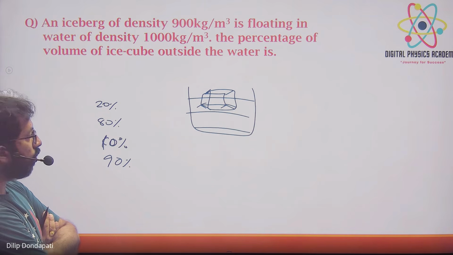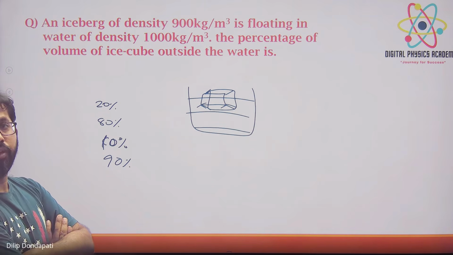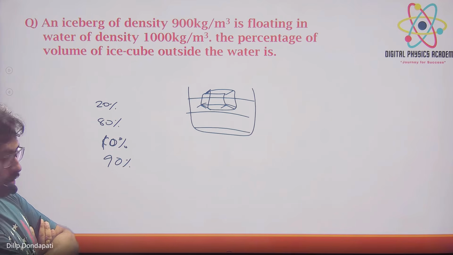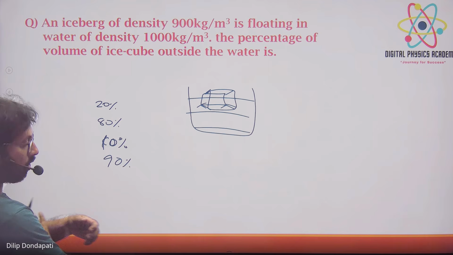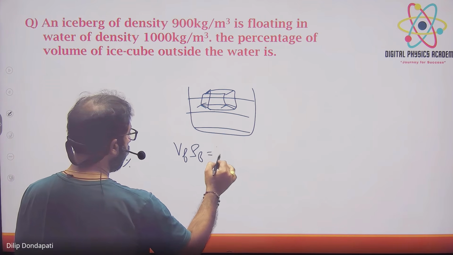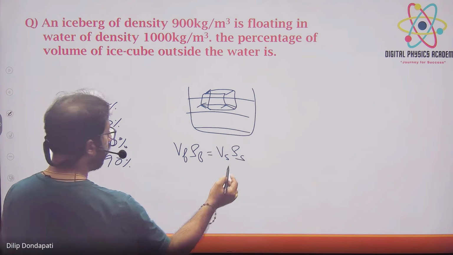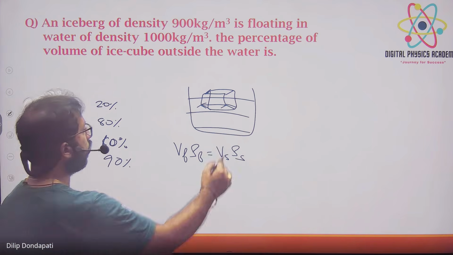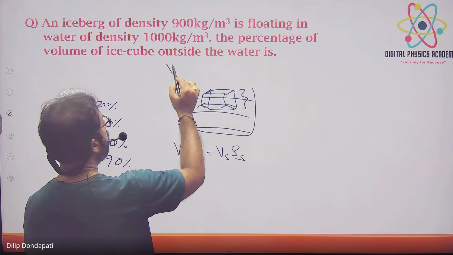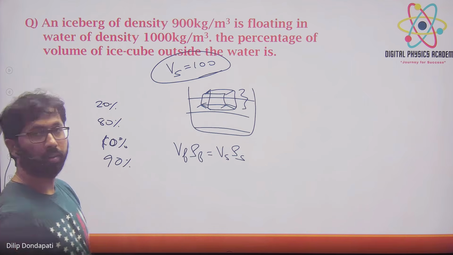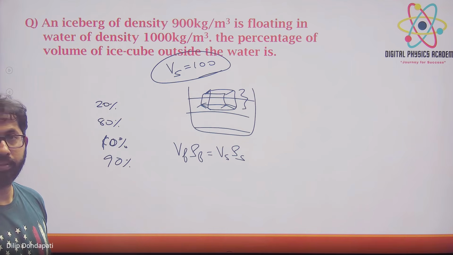So since it's floating, in flotation Vf into rho f is equal to Vs into rho s. So first do it from this measure, do it properly. Vf into rho f is equal to Vs into rho s. Use that. So since total volume is not given, you should take total as 100. Let the volume of solid be 100.